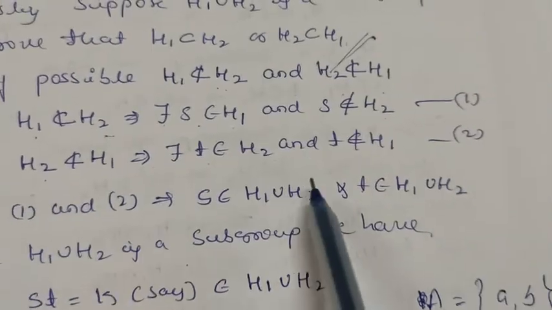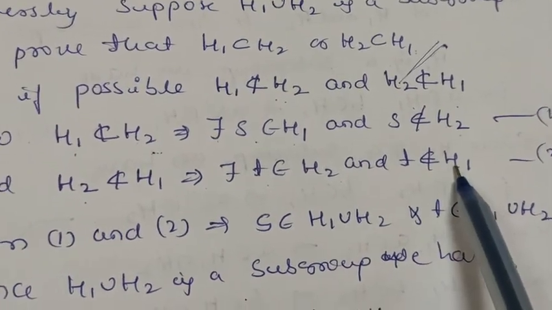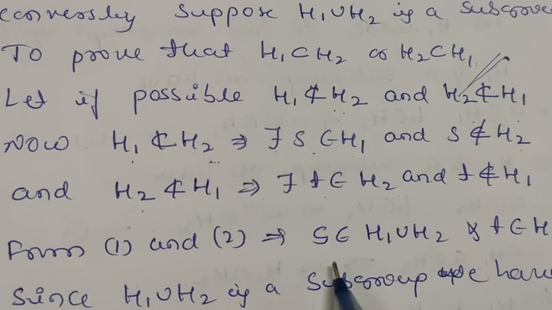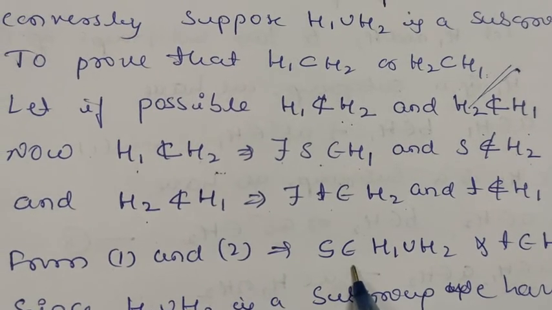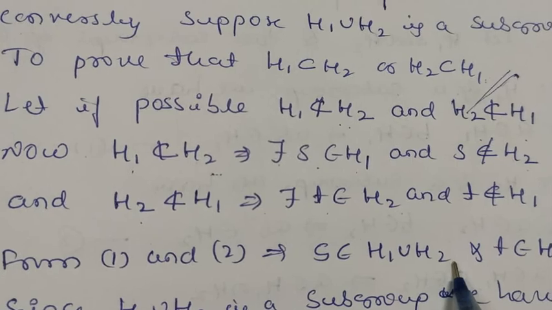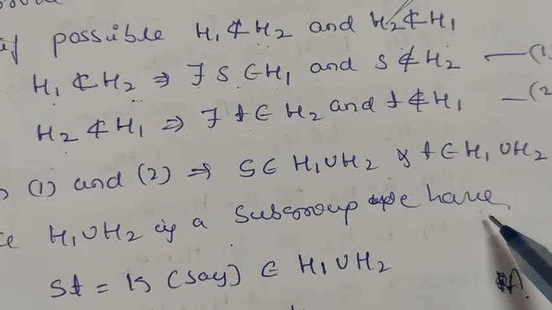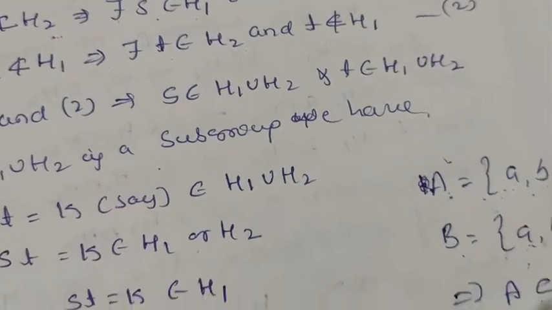So from these two equations, from equation 1 and 2, we have S belongs to H1 union H2. So you know the meaning of union. Union means combination, the combined set of these two.